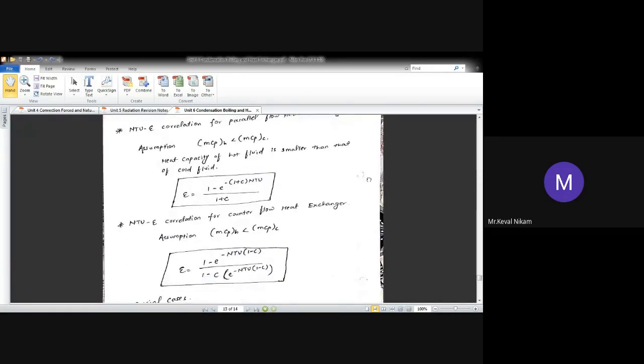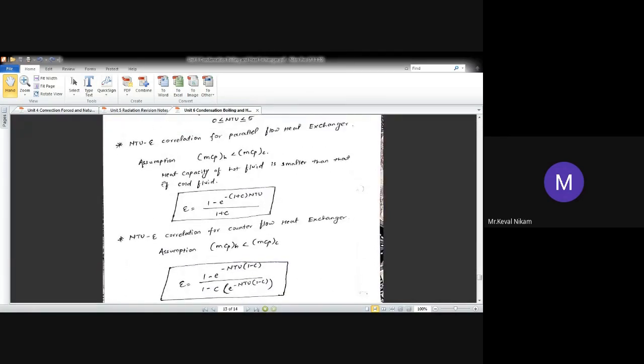The NTU correlation for a parallel flow heat exchanger is given with the assumption that MCP of hot is lesser than MCP of cold, that is, the heat capacity of the hot fluid is smaller than the heat capacity of the cold. This NTU correlation relates effectiveness, capacity ratio, and NTU.